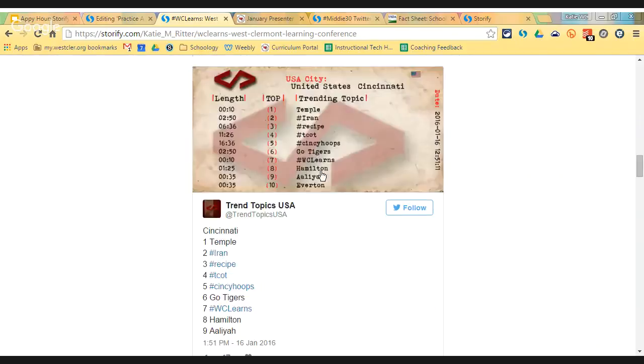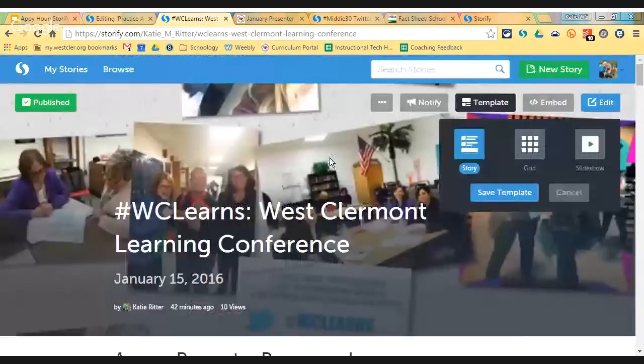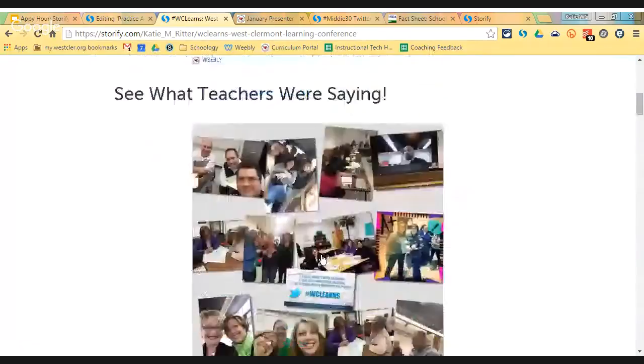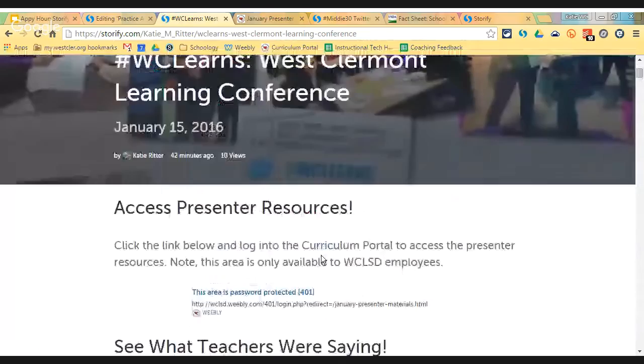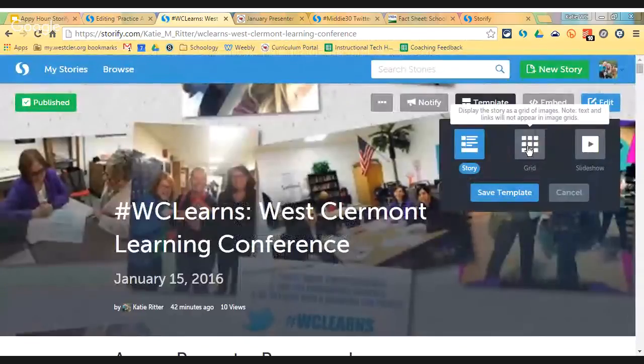this is the traditional story template where it goes all straight down. The grid option would change it. Mine's not gonna change too much because, let's see, let me save it.